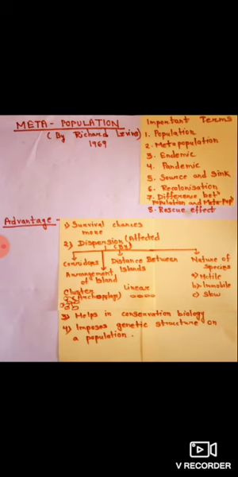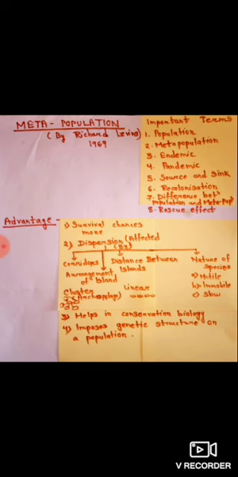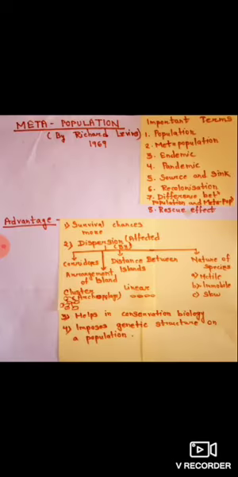So recolonization means when one set of population is facing extinction, those individuals can vacate that patch of area, and they can shift to the other population. That is called recolonization. In that way, they can prevent themselves from extinction, and that effect is called the rescue effect.